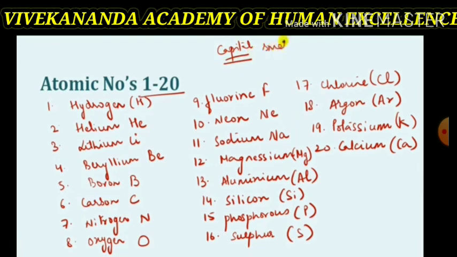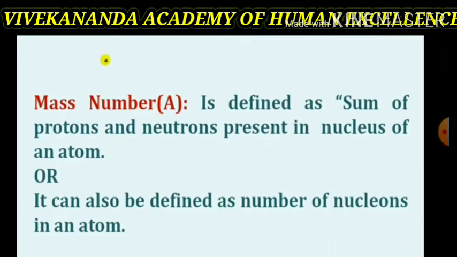The first letter is always capital, or big, and the second letter is small. If we are writing magnesium, then we take M as a capital and the second letter g as a small letter. In this way, nomenclature or symbols are given to the elements.